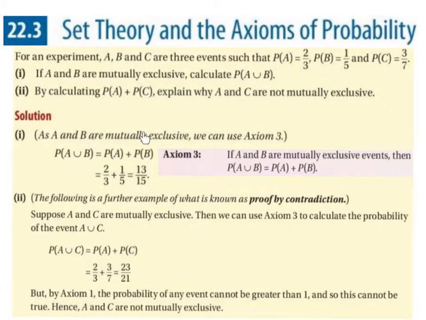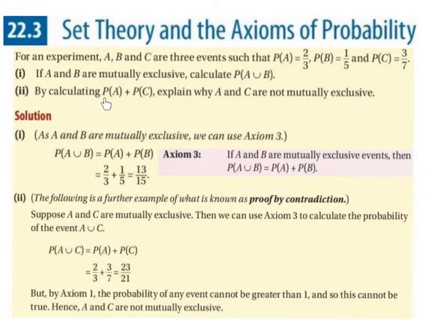As A and B are mutually exclusive, we can use axiom 3. Axiom 3 states that if A and B are mutually exclusive events, then the probability of A union B is equal to the probability of A plus the probability of B. So the probability of A union B is equal to the probability of A, which is 2/3, plus the probability of B, which is 1/5, and 2/3 plus 1/5 is 13/15.